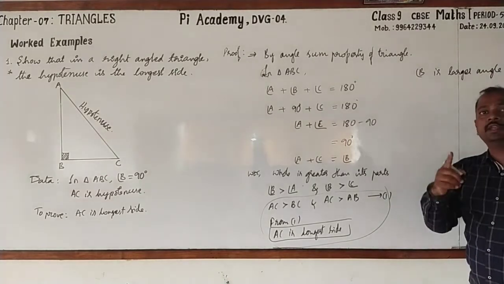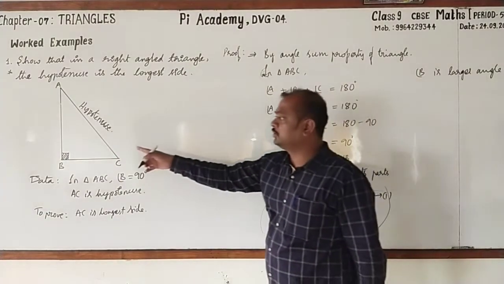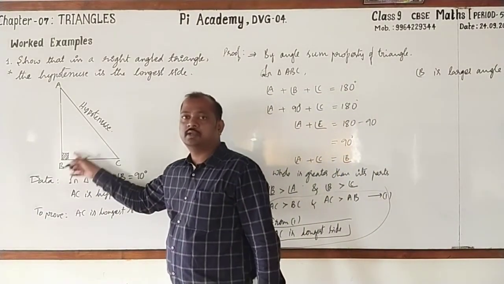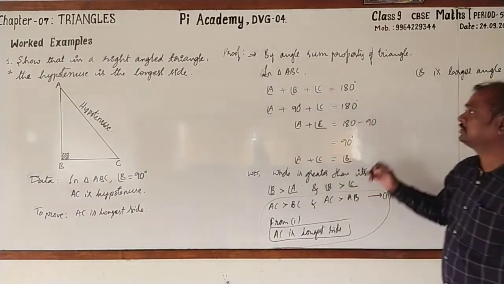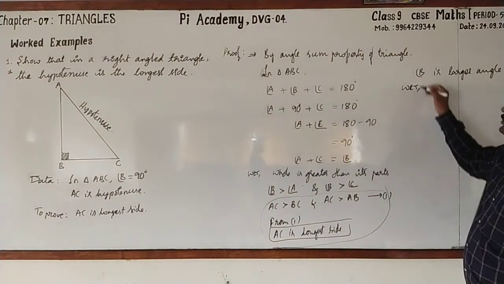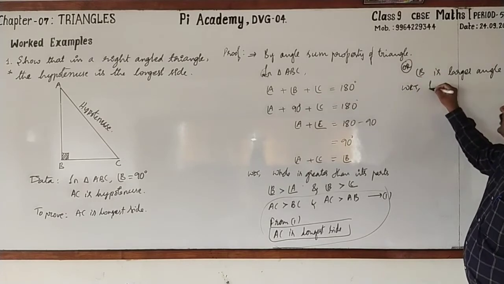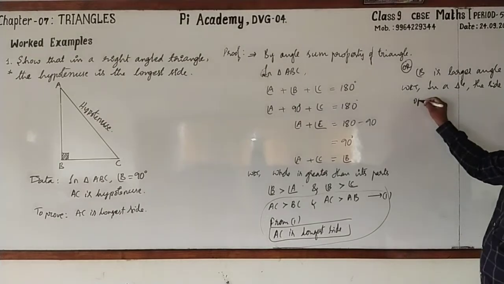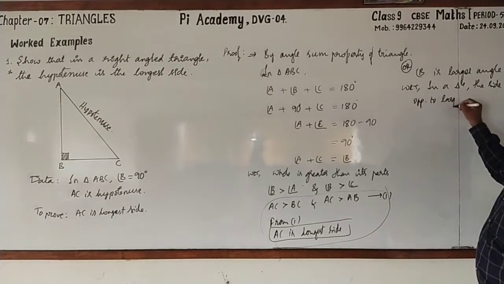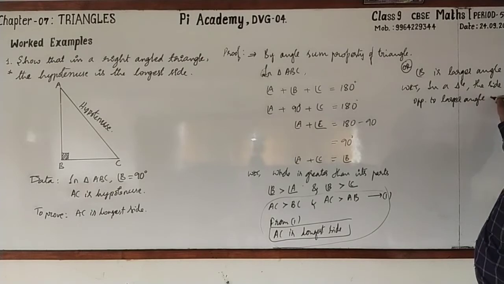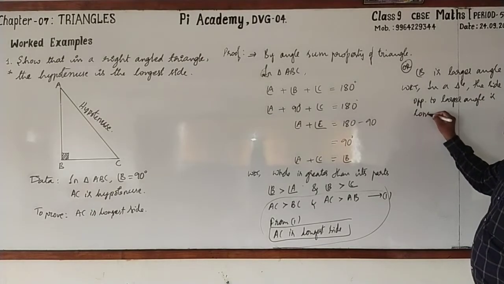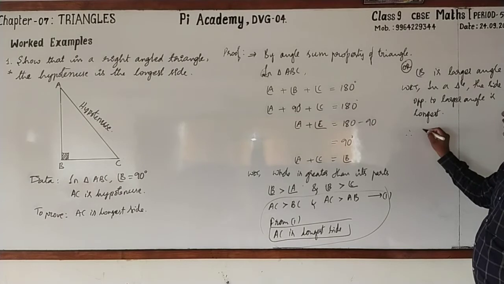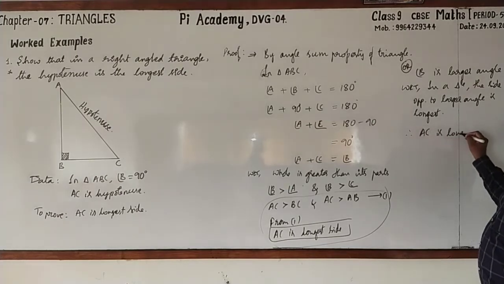And we all know that in any triangle, the side opposite to the larger angle is longest, right? I am going to write that also. We know that in a triangle, the side opposite to the larger angle is the longest one. Therefore, AC is the longest side. Followed? You may also copy like this.